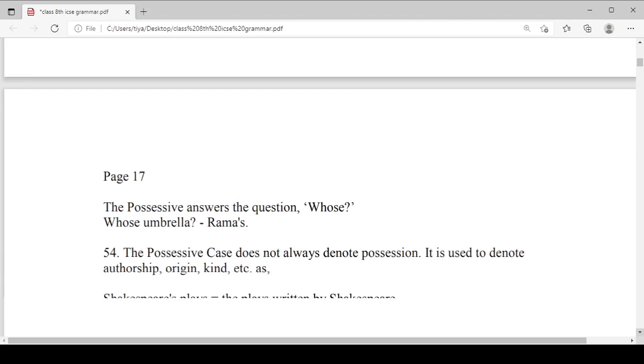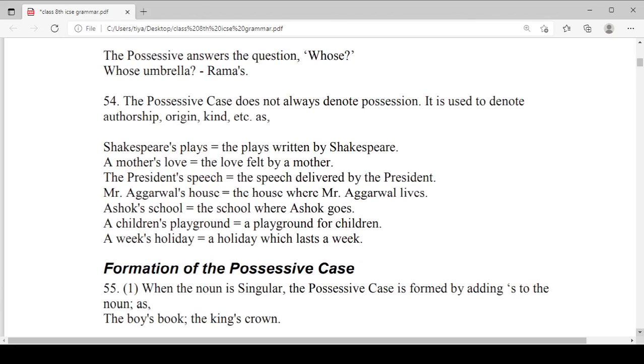Like we have some more examples. The possessive answers the question whose. Whose umbrella? When we want to show any kind of possession, it is the answer to whose or whom. Whose umbrella is this? Whose car is this? This car belongs to whom?